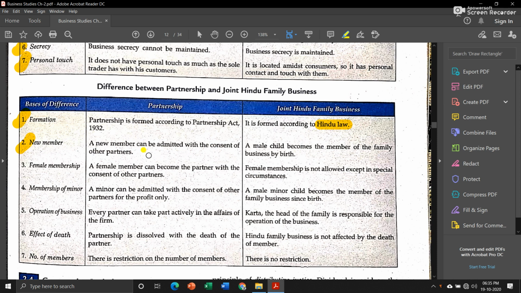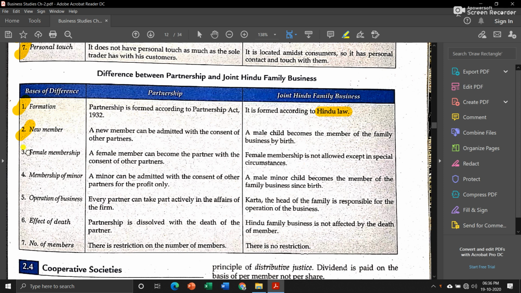Means if all the partners agree to admit one new partner, then they can do that. But in joint Hindu family business, as soon as a male child is born, he automatically becomes a member of that business. Then female membership. In a partnership firm, a female can become a partner. But in joint Hindu family business, except for some special circumstances, females are not allowed to take part in the business. Then membership of minor.